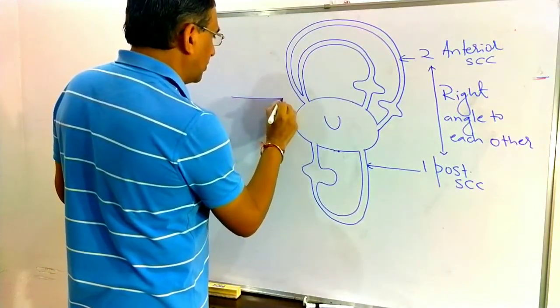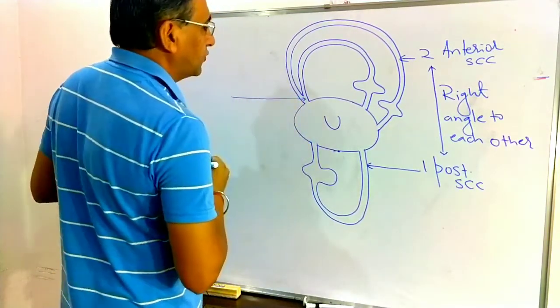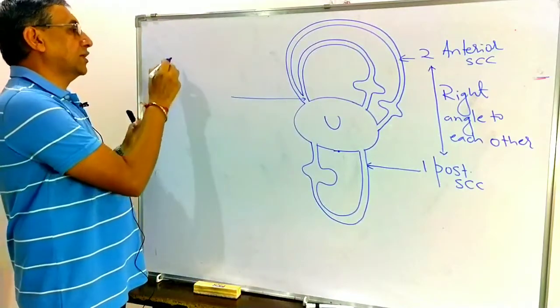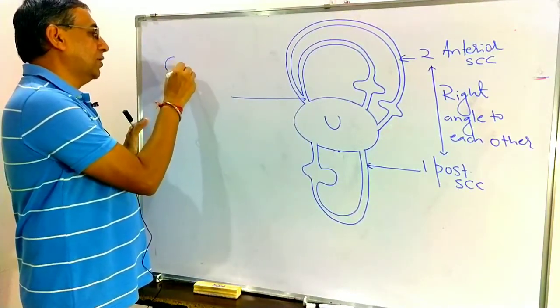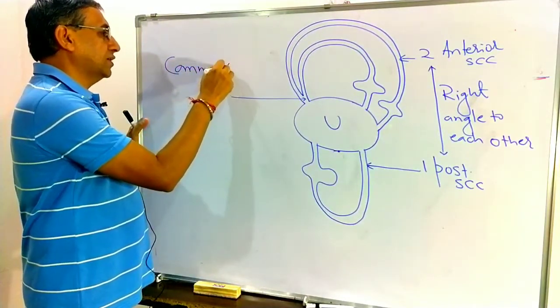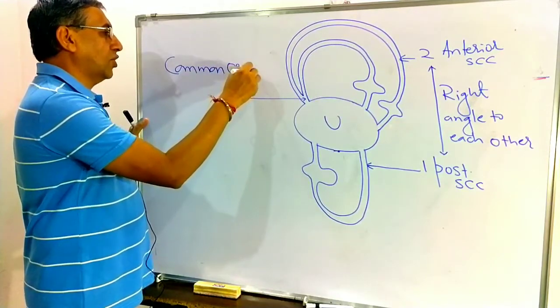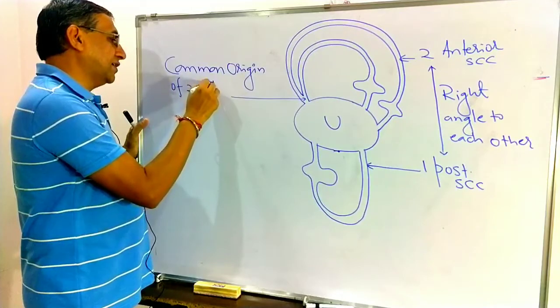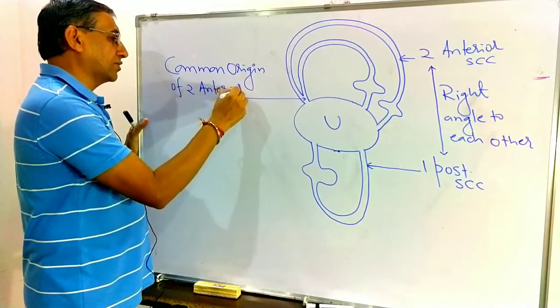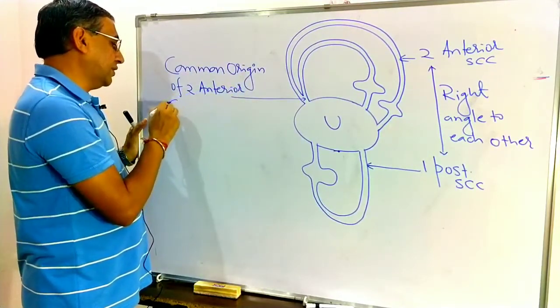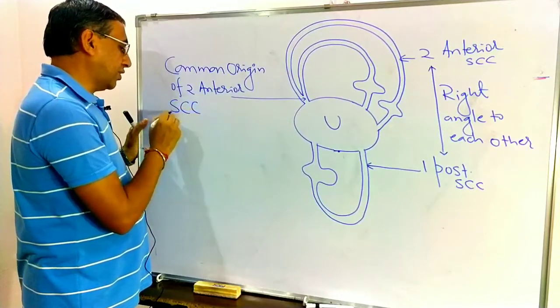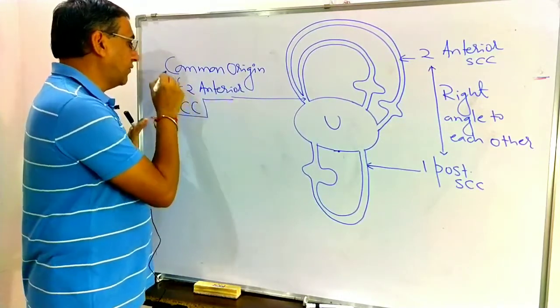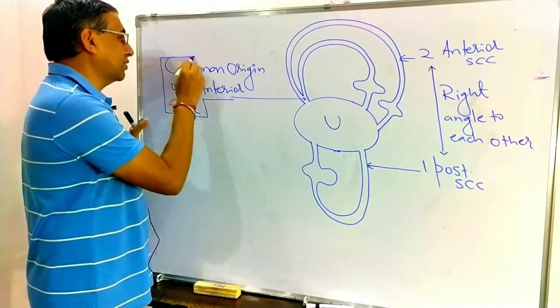There is a common origin of the two anterior semicircular canals.